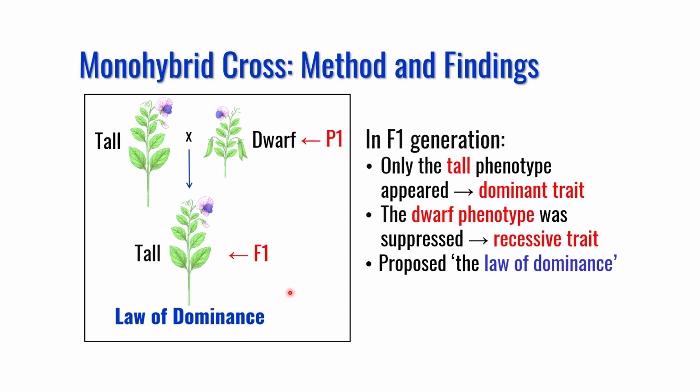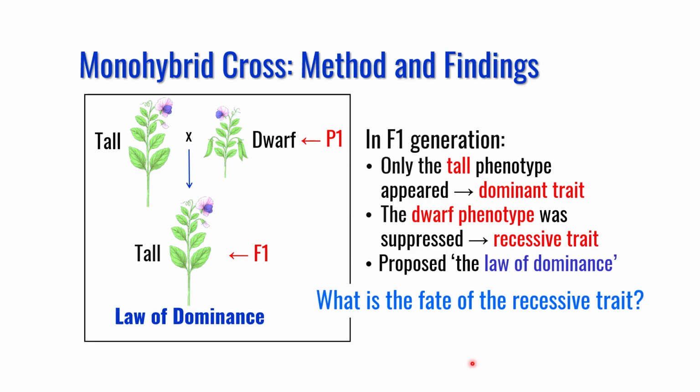However, he was curious to know the fate of the dwarf trait or recessive trait. Therefore, he raised the question, what happened to the dwarf or recessive trait? To address that, he self-crossed F1 plants in the next experiment, which I will explain in the next slide.